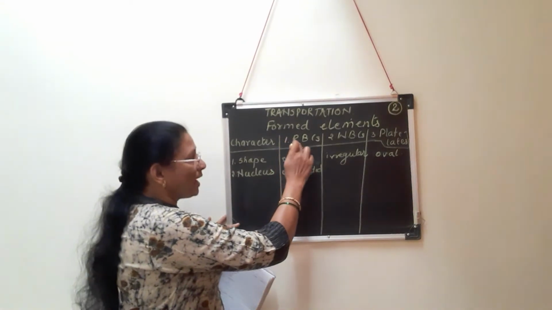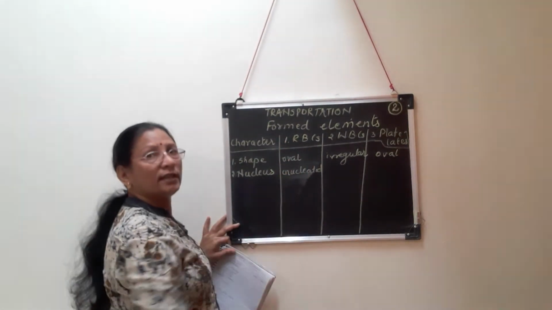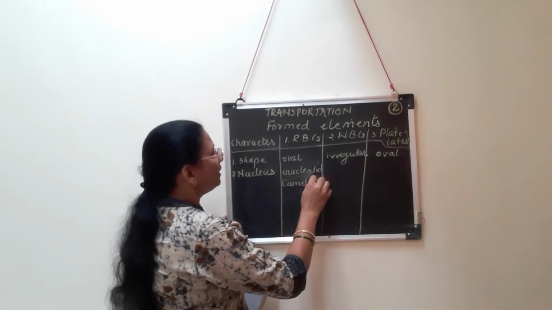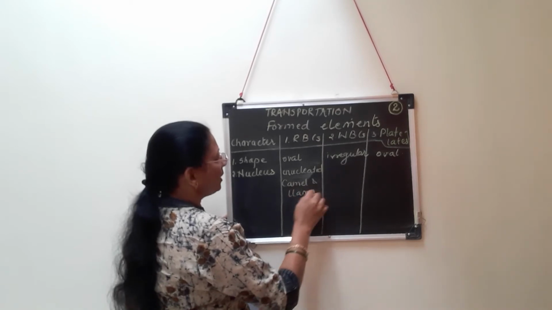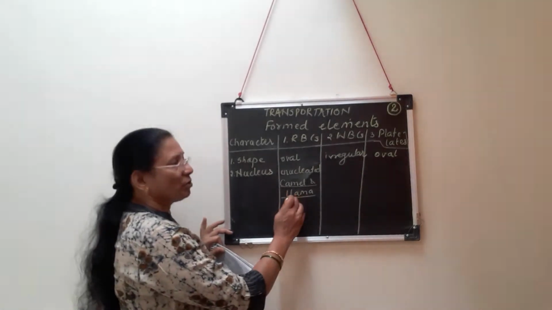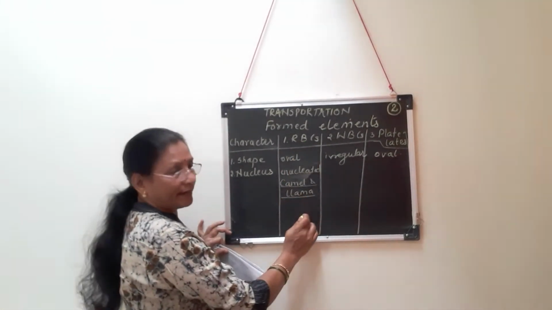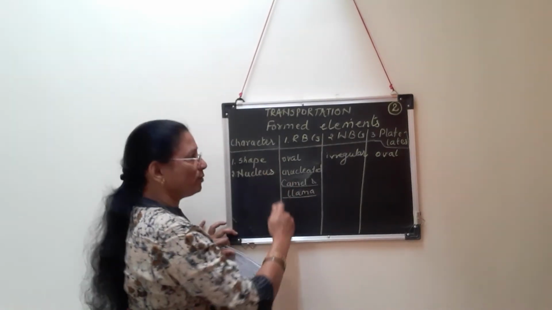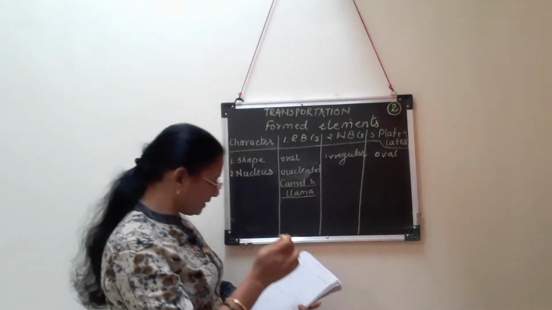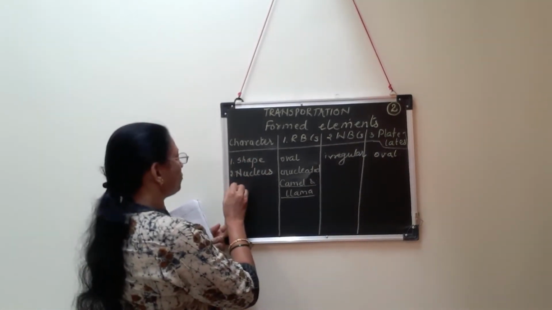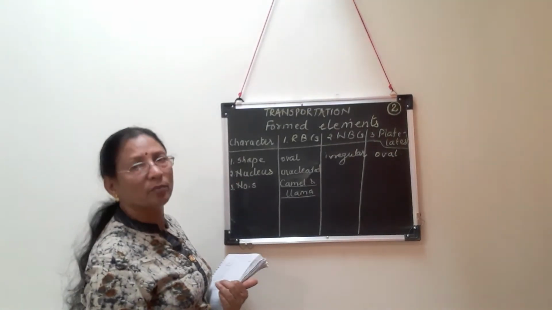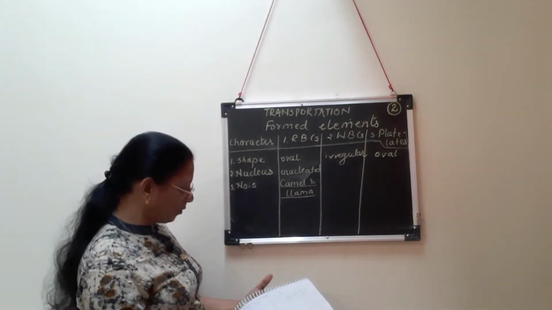Remember that. Enucleated for absence of nucleus. Here for RBCs, the enucleated condition is seen in all mammals, but an exception is there, and this exception is the camel, and one more animal, the llama. So remember that this is the exceptional condition where nuclei are present in RBCs, or we can say that RBCs are nucleated. So you have to make a comparative account by using these characters. The first one is shape, the second is nucleus, and the next characteristic feature is their number. That means the number of these cells in a particular area of the body.